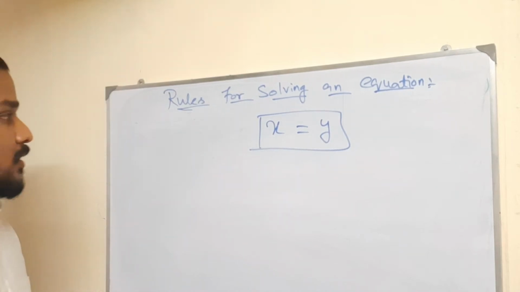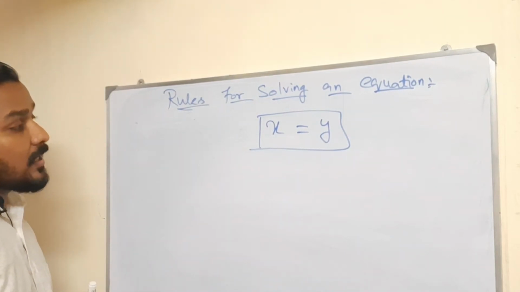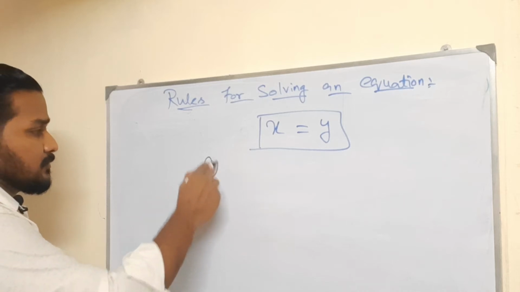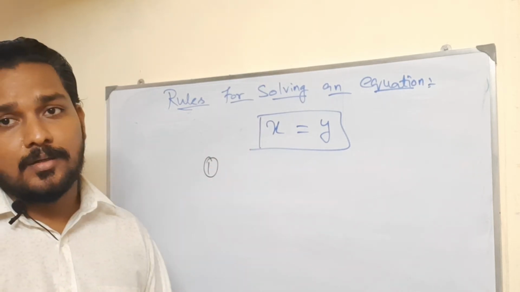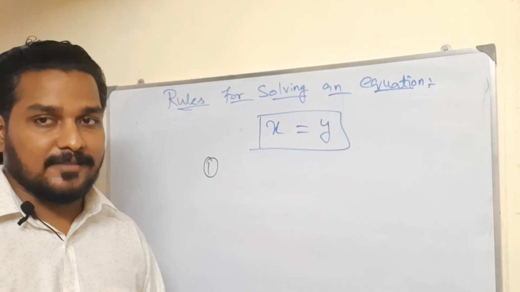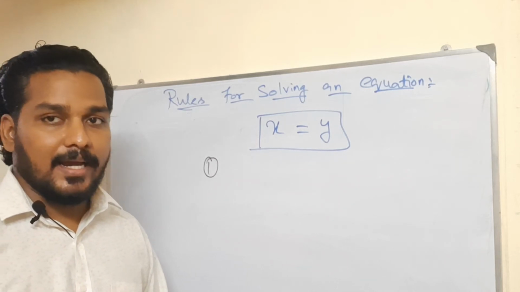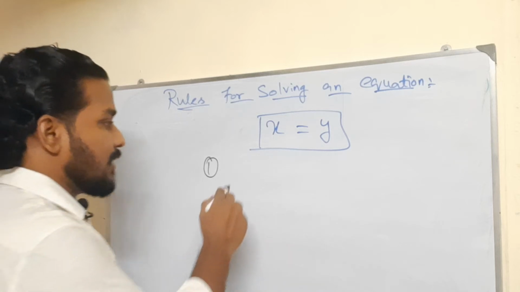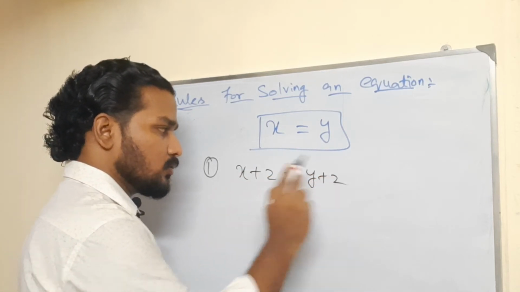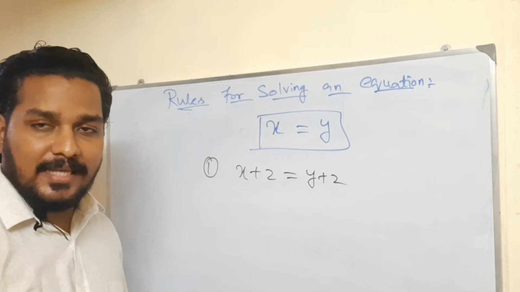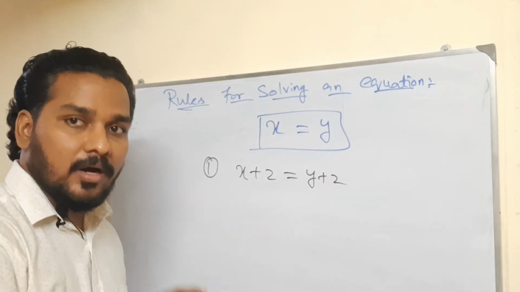First one, what is the rule? The same number can be added on both sides. For example, x plus 2 is equal to y plus 2. Now it is nothing but one and the same. LHS is equal to RHS.